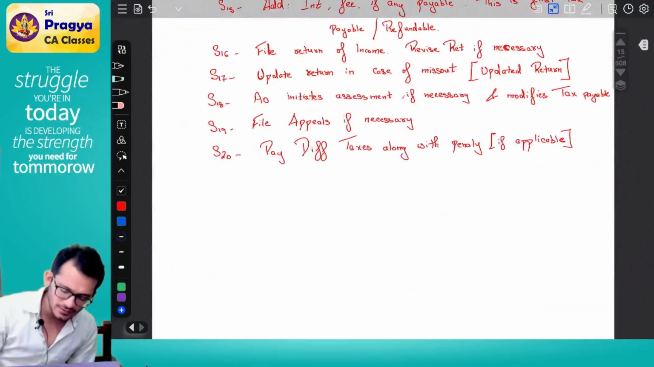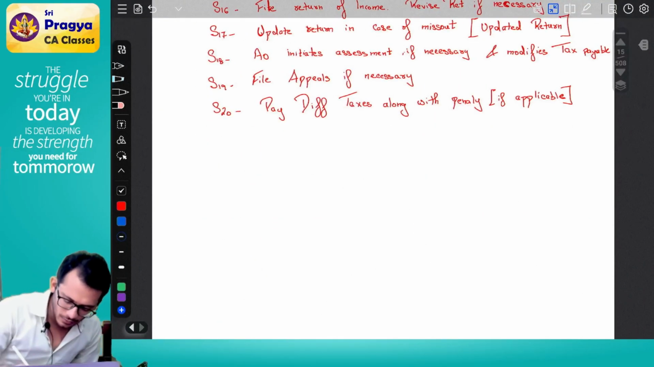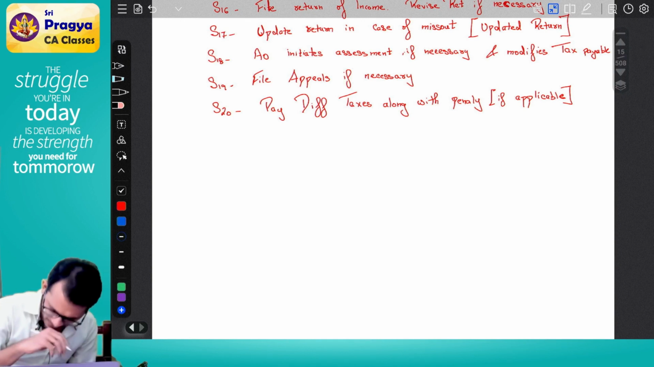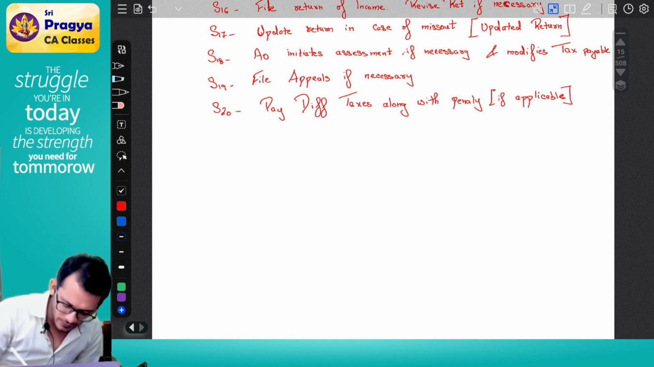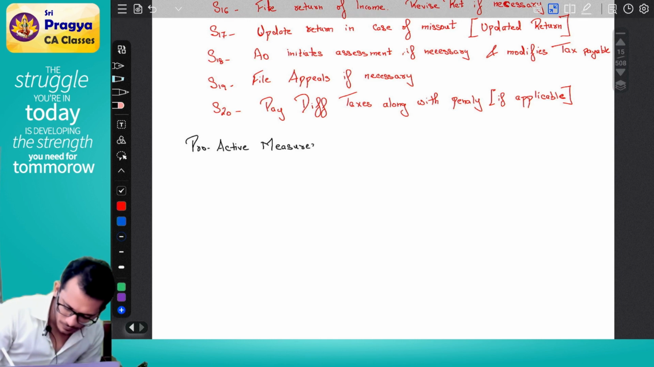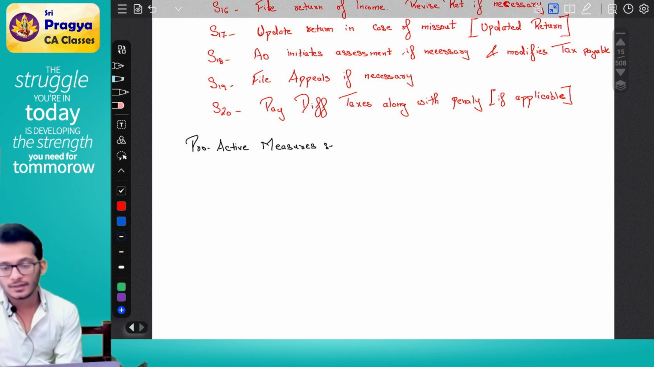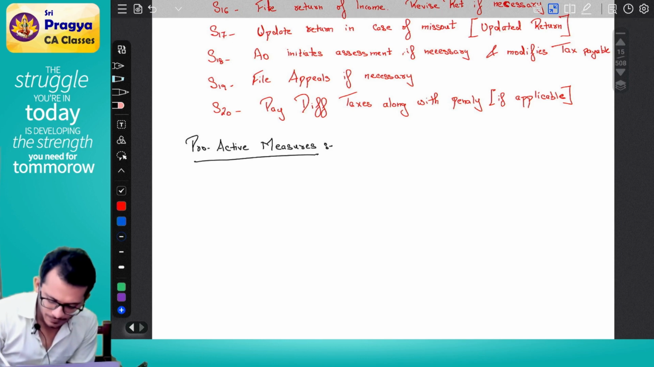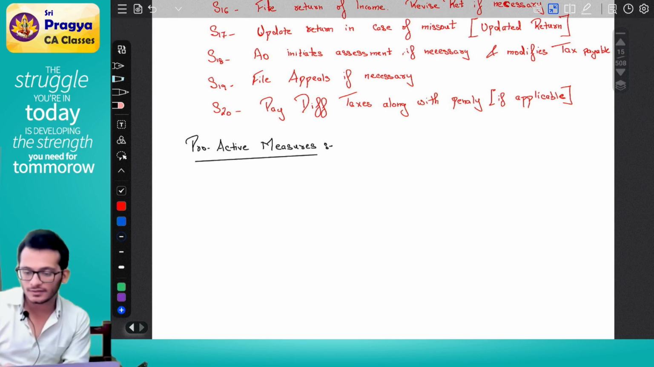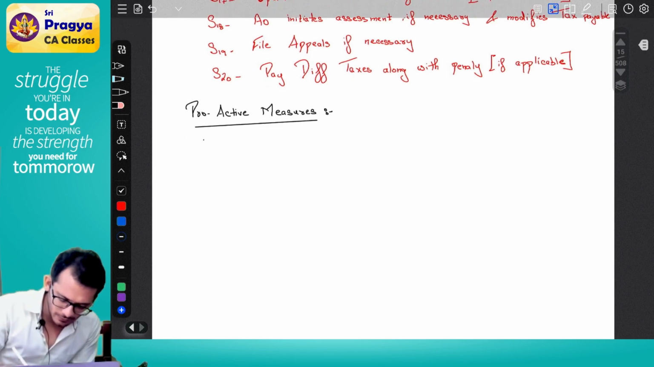In this, you can just include one additional item. It's not a step. It is a heading. We call it as proactive measures. Okay, this is not a step. It is just for you to know. Proactive measures.